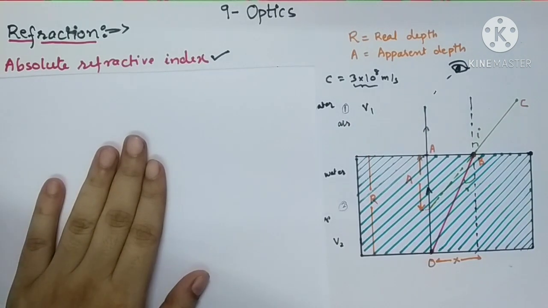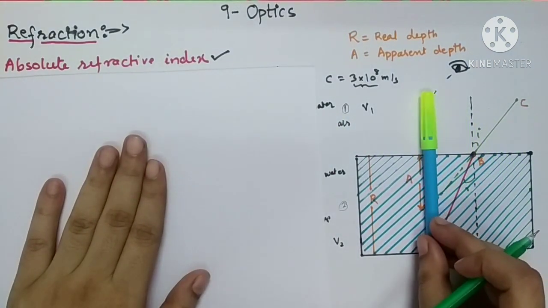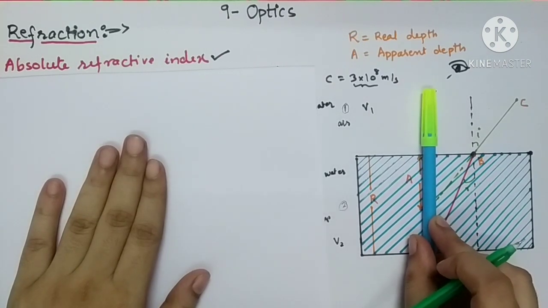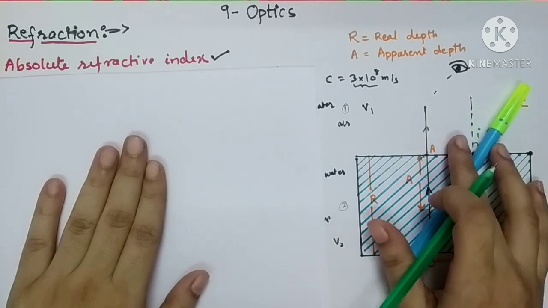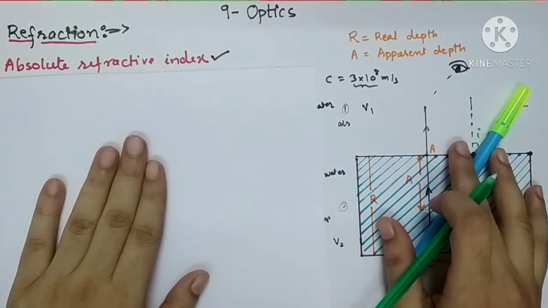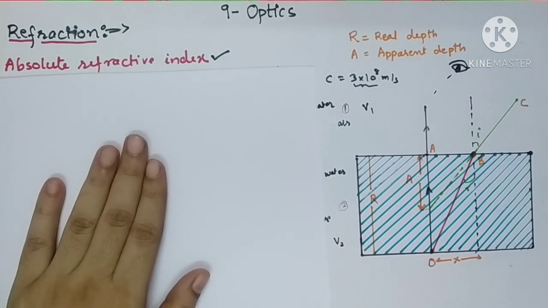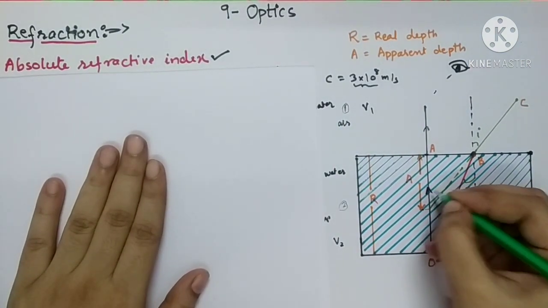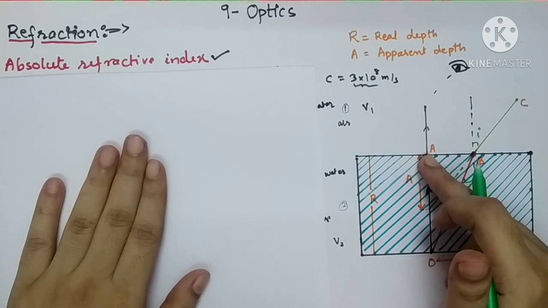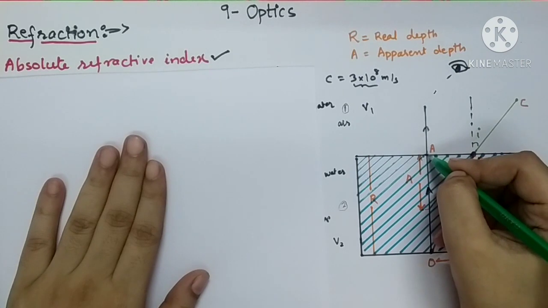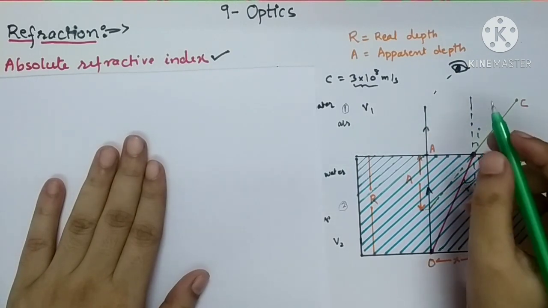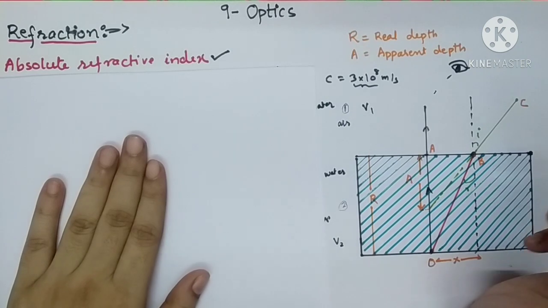Or you can say if a straight pencil is kept straight inside a glass containing water, there will be no deviation of light. Deviation or refraction of light will appear whenever you place a straight pencil inclined to the surface. So here we have taken one normal incidence. The ray of light is normally incident on the surface. It will go undeviated. There will be no deviation.